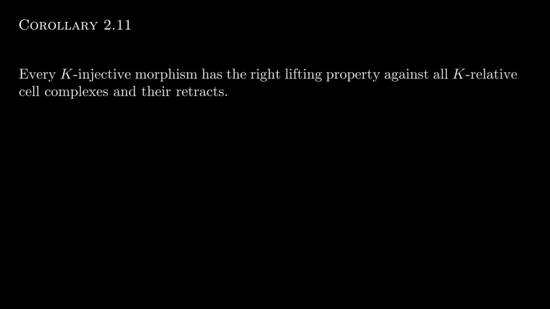So from the proposition that we ended on last time, a pretty immediate consequence is that every k-injective morphism has the right lifting property against all k-relative cell complexes and their retracts. Because in particular we showed that this class was closed under coproducts and forming retracts, and the projective morphisms are closed under transfinite colimits. I believe we used this result in one of our earlier results, so it's nice to have it now.